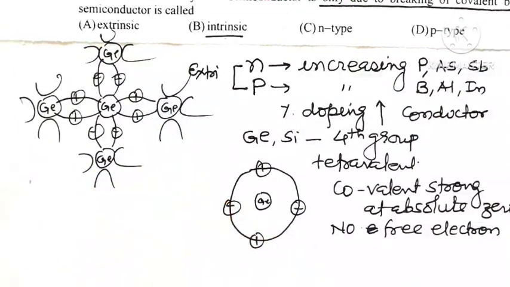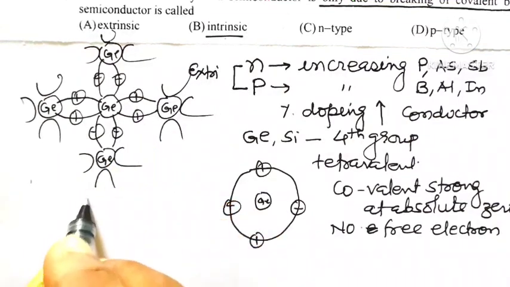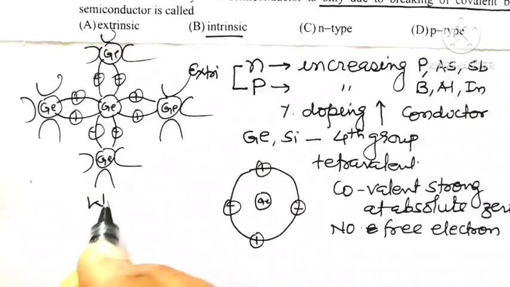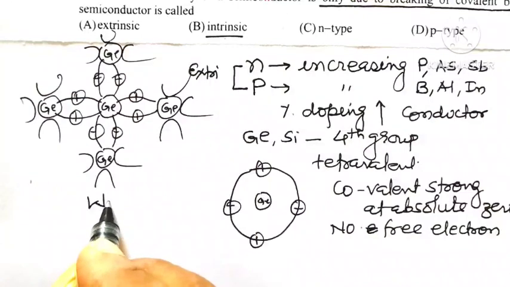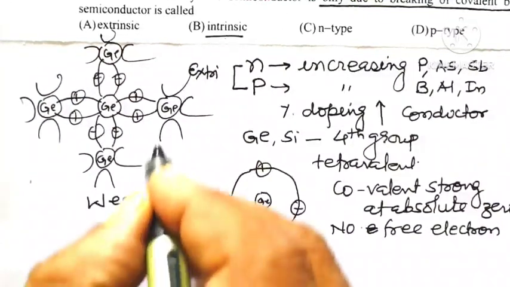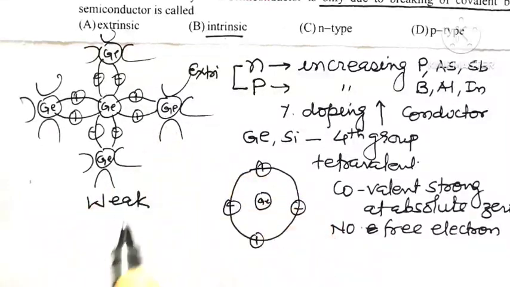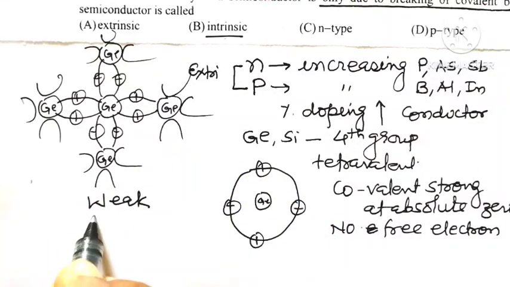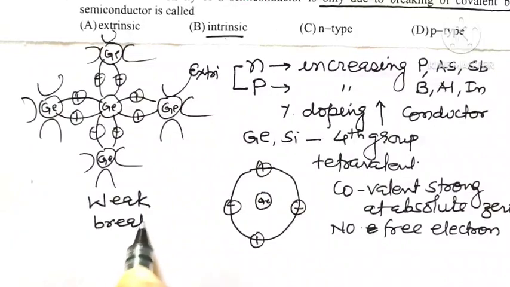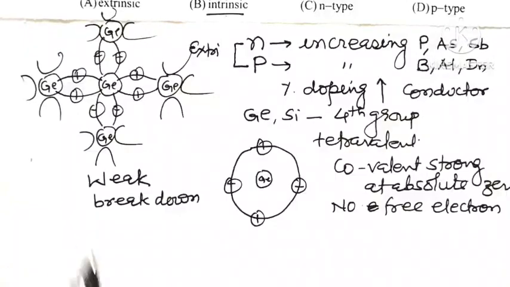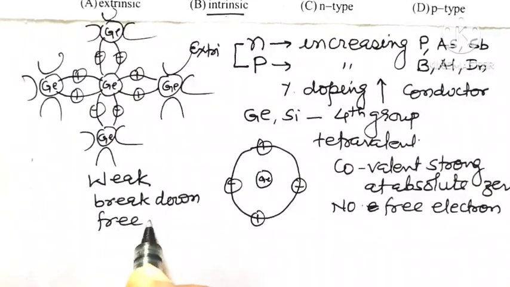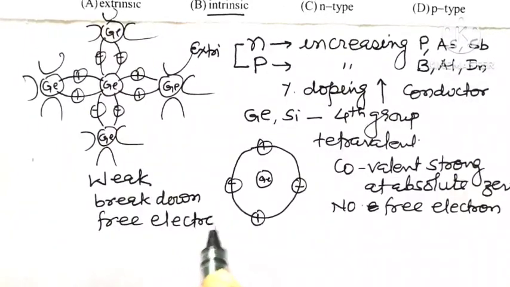With the increasing temperature, these covalent bonds, due to thermal agitation, acquire energy, so covalent bonds become weak, and after some time, when the temperature reaches a certain minimum level, then these covalent bonds will break down, and when covalent bonds break down, free electrons are available for conduction of electricity.